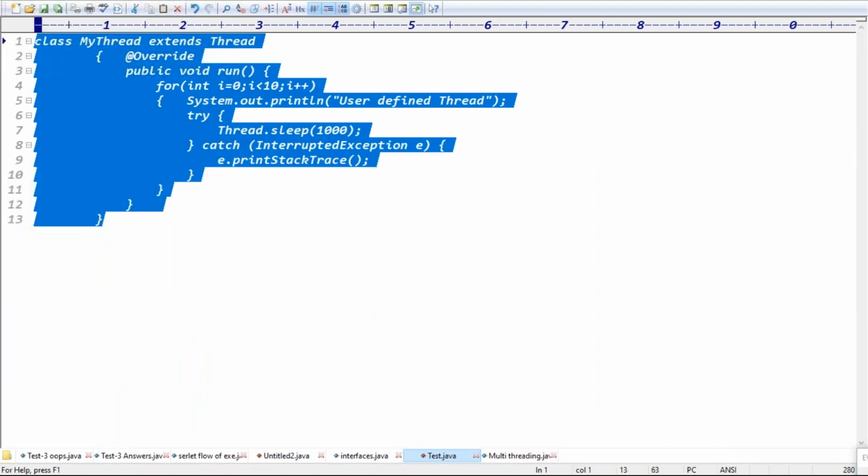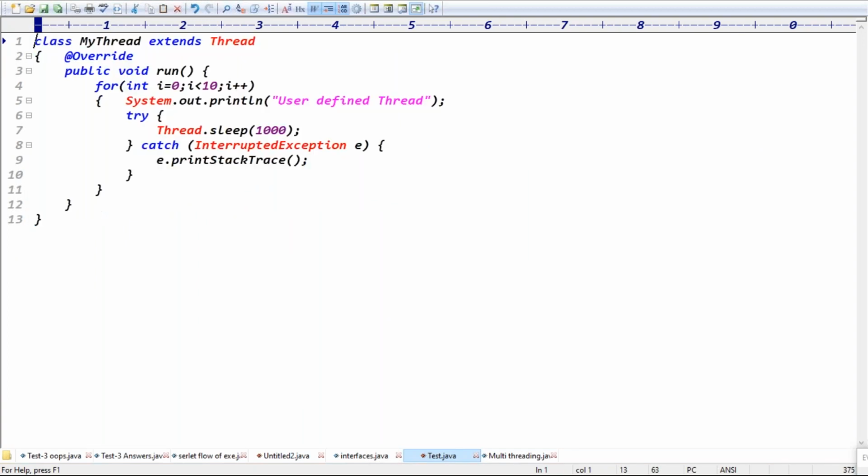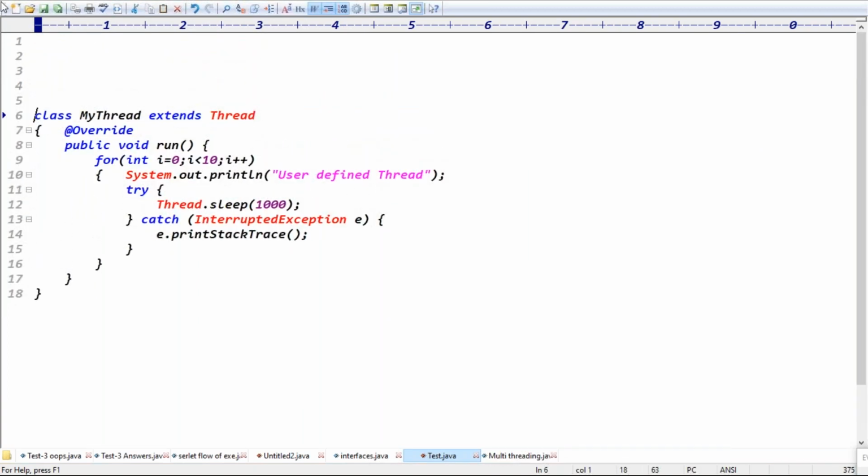The class extends the Thread class and overrides the run method to write the logic. Exactly. Guys, @Override is an annotation to represent that the method is an overridden method. But I'm writing the Thread.sleep method, guys.